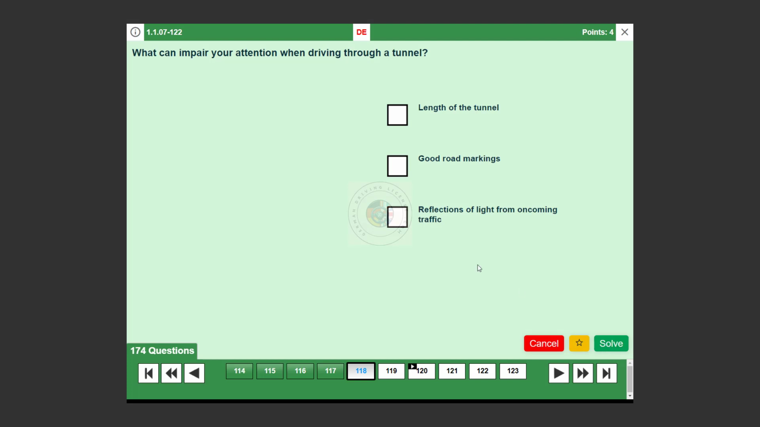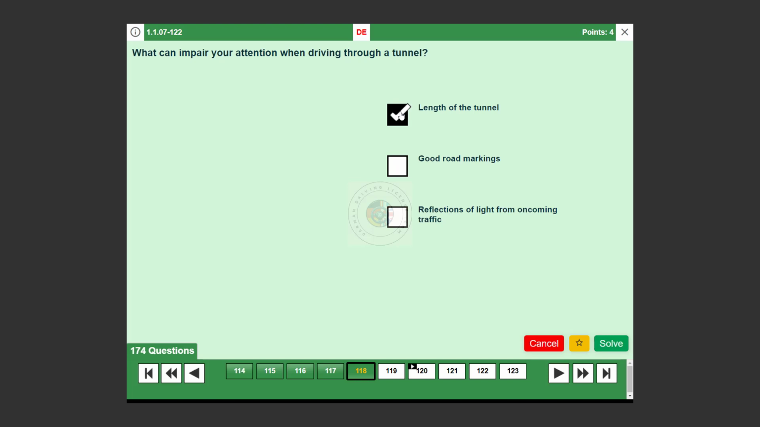Question number 118. What can impair your attention when driving through a tunnel? Length of the tunnel. True. Longer tunnels can lead to monotony and reduced attention. It's important to stay focused and alert throughout the drive.